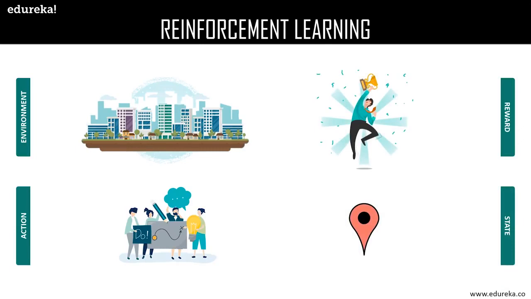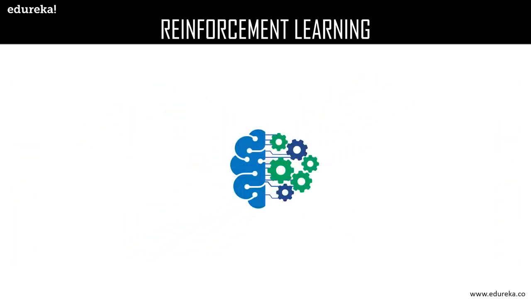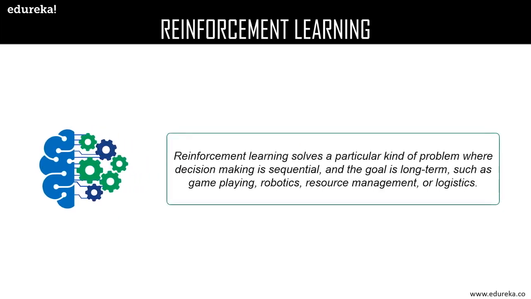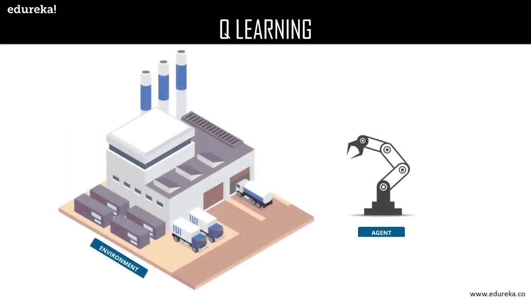Now, this whole paradigm of exploring the environment and learning through actions, rewards, and states establishes the foundation of reinforcement learning. So, reinforcement learning solves a particular kind of problem where decision making is sequential and the goal is long term, such as game playing, robotics, resource management, or logistics. Now, for a robot, an environment is a place where it has been put to use. Now remember, this robot is itself the agent. For example, an automobile factory where a robot is used to move materials from one place to another.